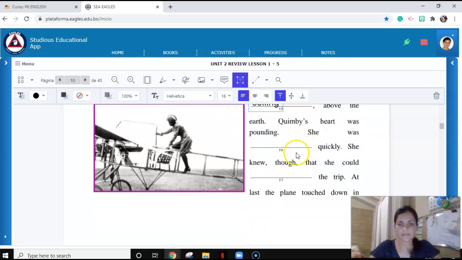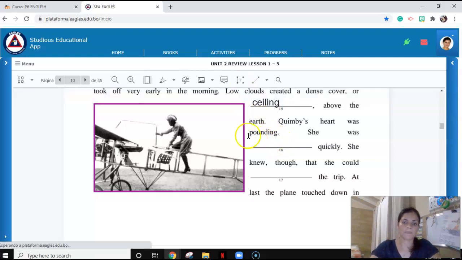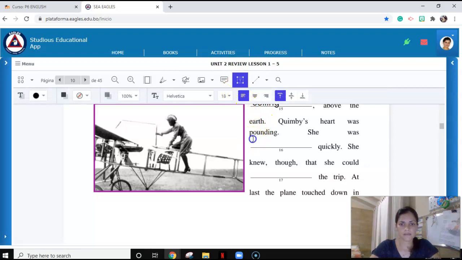Then let's move on to number 16. Kimby's heart was pounding. She was quickly. So in a sentence like this one, when it's difficult to look for context clues, we can look for related words. For example, pounding. We are using an ing ending word here, pounding. We're using a gerund, so we can think of using another gerund to complete the missing word. She was breathing quickly. Breathing quickly. Breathing.